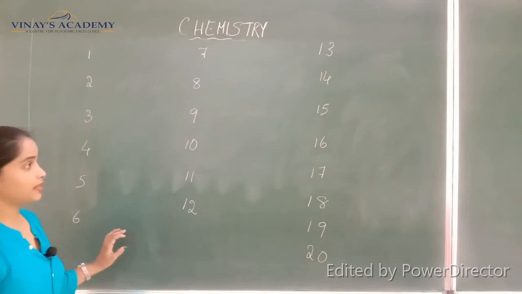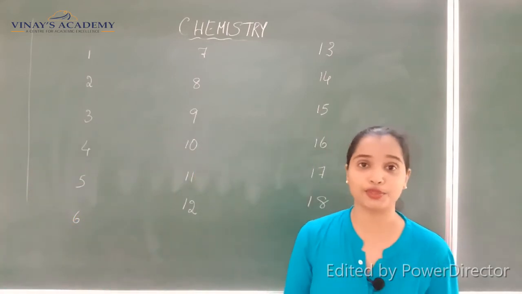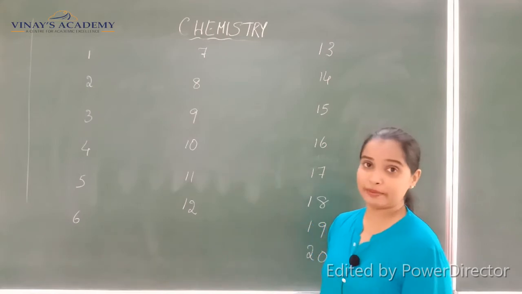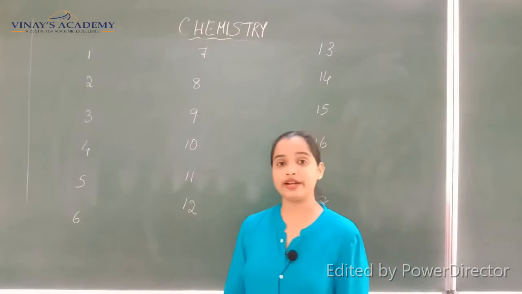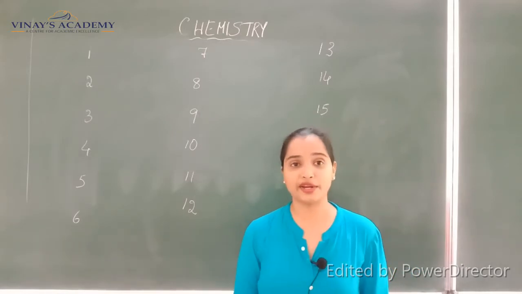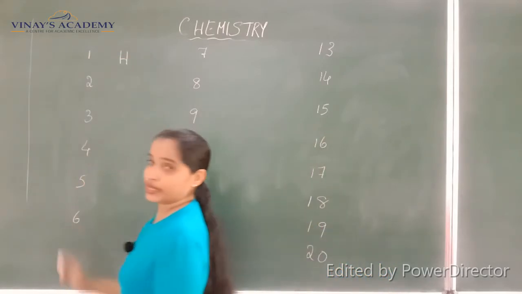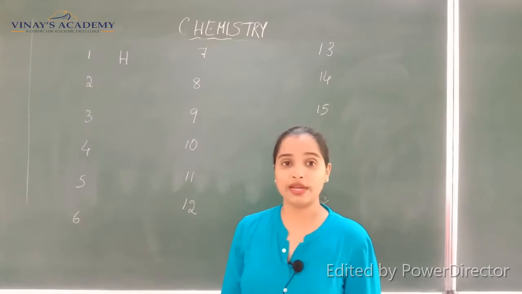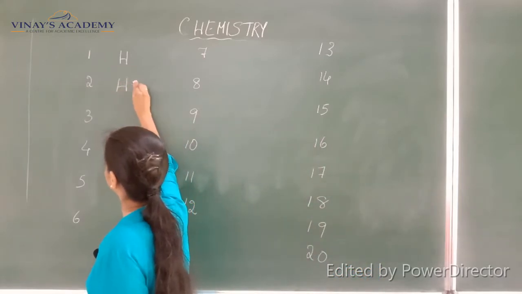Okay, so these are the atomic numbers of the first 20 elements that I told you all. So let me write the elements. So I will write the symbols. You have already studied about the elements and the symbols, right? So the first element is hydrogen with the symbol H. The second element is a noble gas, helium, written as H and E.